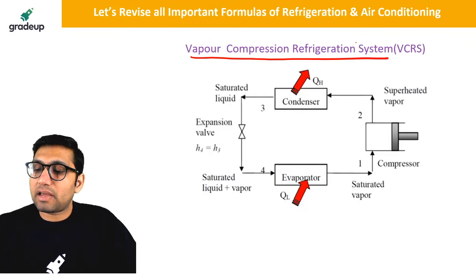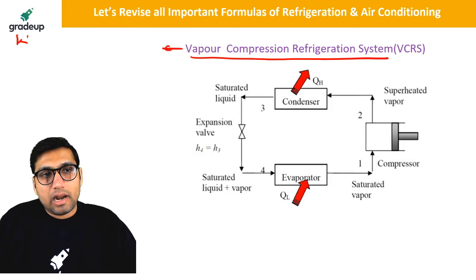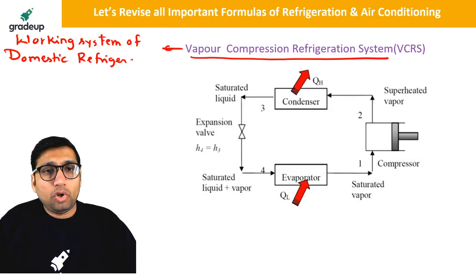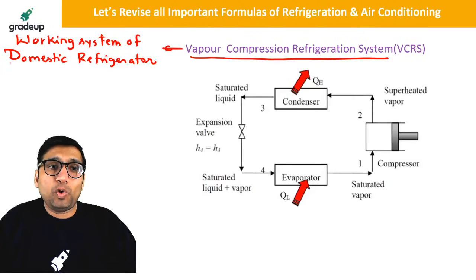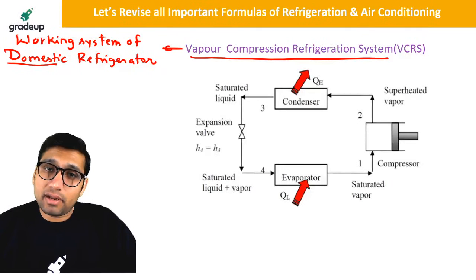Now we are going to understand what is the vapor compression refrigeration system. Well, the vapor compression refrigeration system is the working cycle of a domestic refrigerator. Domestic refrigerators are based on the vapor compression refrigeration system. Domestic refrigerator means the refrigerator that you use in your houses.